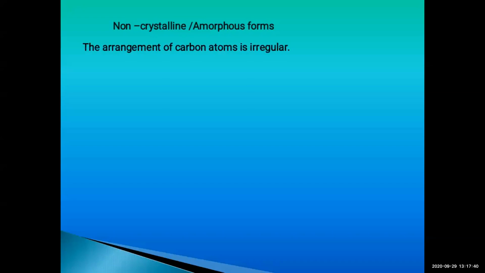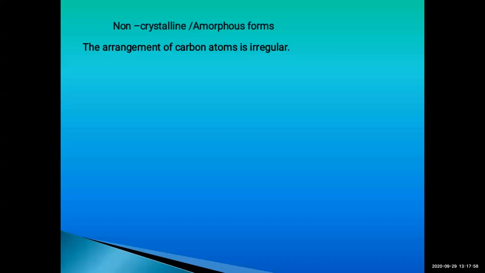So now let's start with our topic, that is, non-crystalline or amorphous form of carbon. Earlier we have seen the crystalline form. Now the non-crystalline or amorphous forms of carbon. In this type, the arrangement of carbon atoms is irregular. So what does it mean?